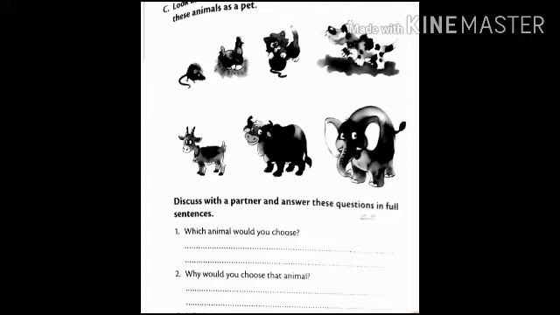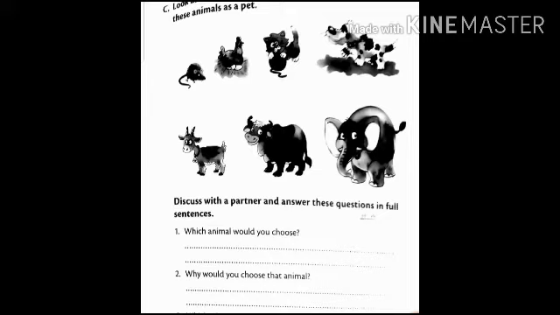Now look at these animals. Imagine you could have any one of these animals as a pet. Okay. So can you see the picture carefully, dear children? Yes. Now you have chosen one animal among them. Fine. Now what you have to do? You have to discuss with your partner and answer these questions in full sentences. Partner means you can take help of your mother, father, your grandfather, or your friend nearby, any siblings at your home. Okay. Then you have to write down these answers by yourself.